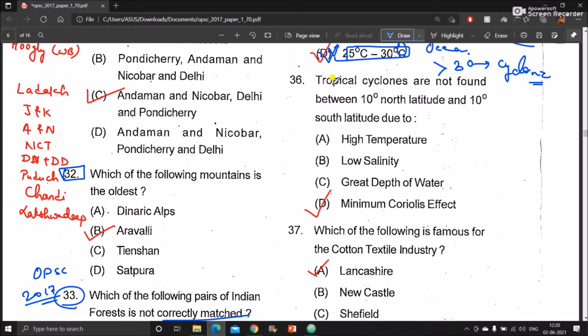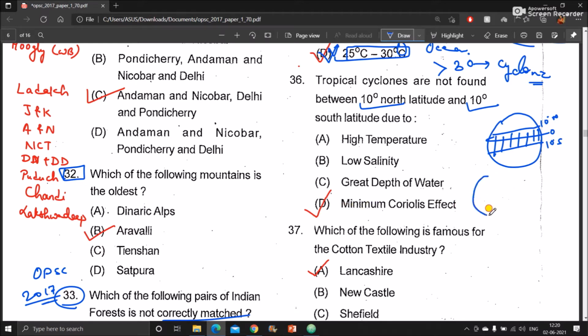It is asking, tropical cyclones are not found between 10 degree north latitude and 10 degree south latitude. So this is the earth, equator, 10 degree north latitude and 10 degree south latitude. Within this area, the tropical cyclones are not found. What is the reason? Option A, high temperature. Option B, low salinity. Option C, great depth of water. Option D, minimum Coriolis effect.